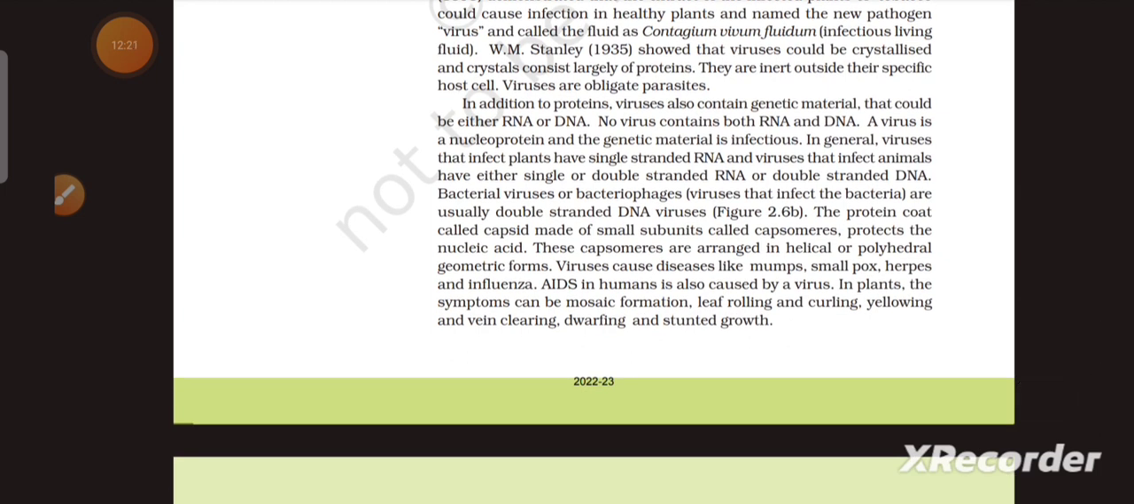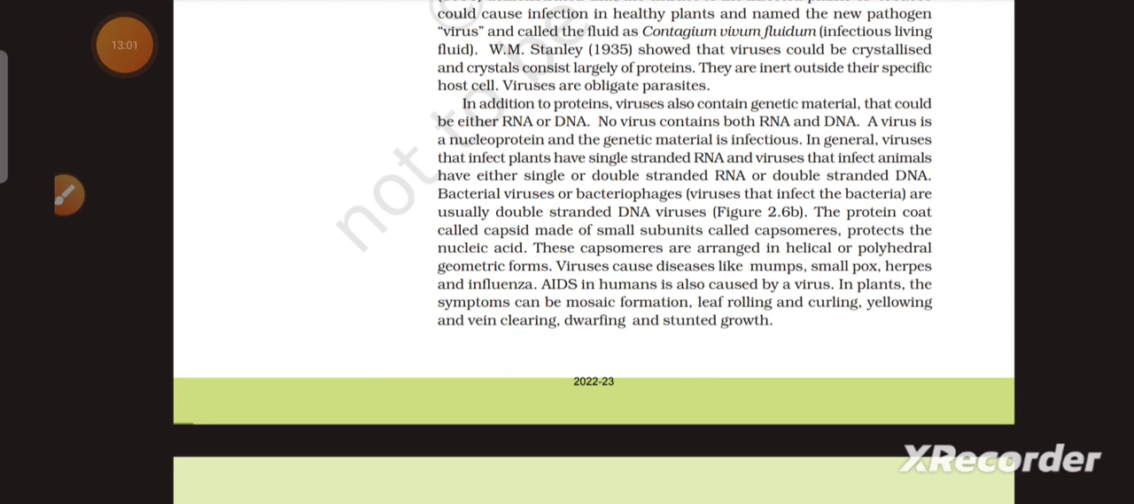In addition to proteins, viruses also contain genetic material that could be either RNA or DNA. No virus contains both DNA and RNA. A virus is a nucleoprotein and the genetic material is infectious. In general, viruses that infect plants have single stranded RNA, and viruses that infect animals have either single or double stranded RNA or double stranded DNA. Bacterial viruses or bacteriophages, viruses that infect bacteria, are usually double-stranded DNA viruses, that is given in figure 2.6b.